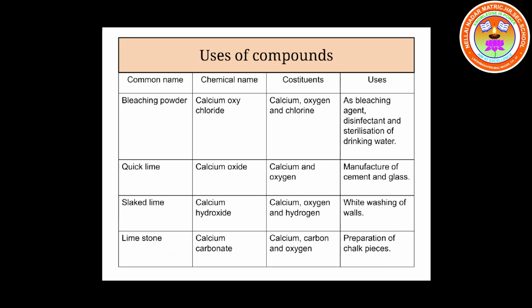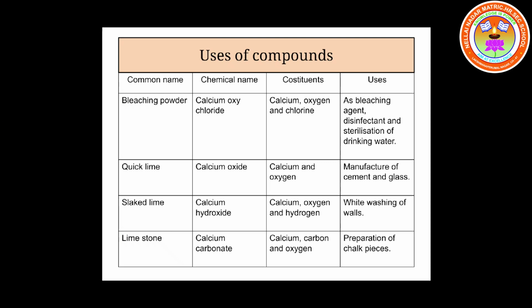Now the next compound is quicklime. The chemical name of quicklime is calcium oxide. It is used in the making of cement and glass. The constituents of quicklime are calcium and oxygen.